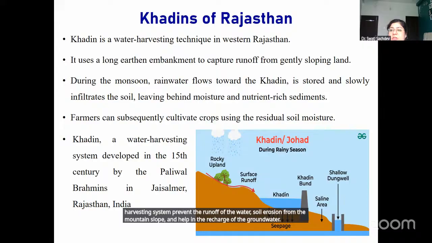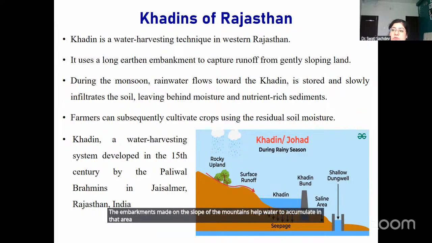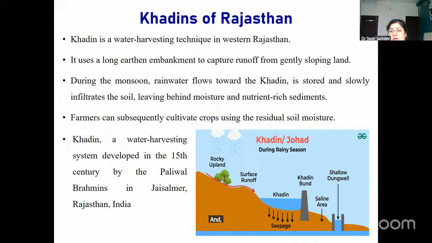The embankments made on the slope of the mountains help water to accumulate in that area, and with the passage of time, that water infiltrates into the ground, leaving the surface of the soil moisturized and fertile due to the sediments which accumulate on the surface.